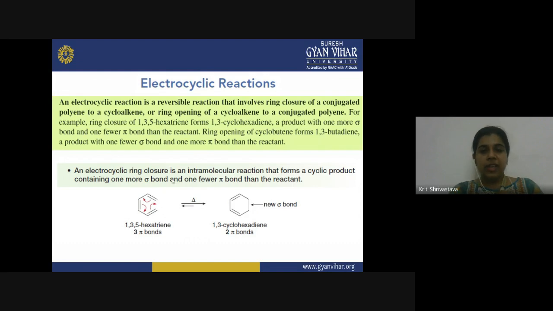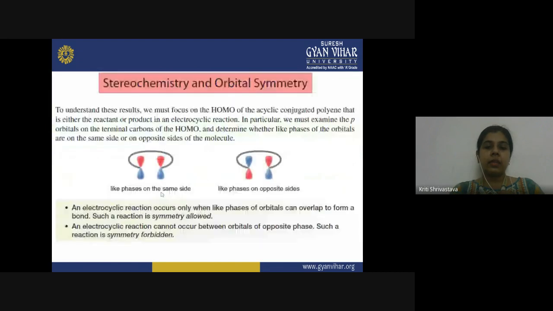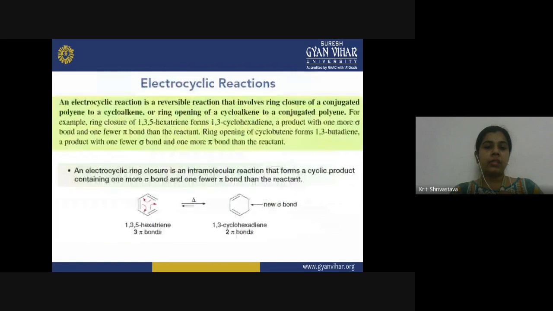So you can define the electrocyclic ring closure as the intramolecular reaction that forms a cyclic product containing one more sigma bond and one fewer pi bond than the reactant. The example is here: 1,3,5-hexatriene with three pi bonds, and the cyclization takes place under thermal conditions. The new cyclic product formed here is 1,3-cyclohexadiene with two pi bonds.